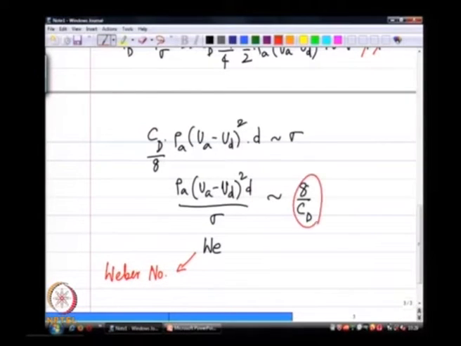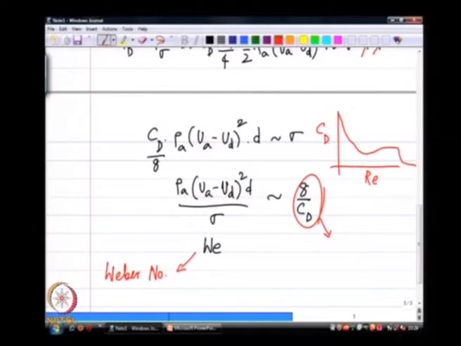Okay, and this 8 over CD is another number for drag around a sphere. If I plot CD, CD happens to be a function of the Reynolds number around the flow, and you can look up any standard textbook and you will see a graph that looks something like that for CD as a function of Reynolds number.